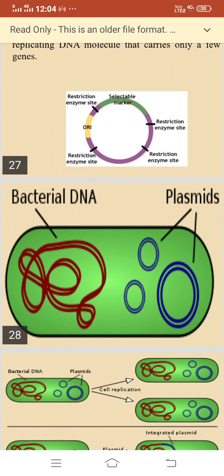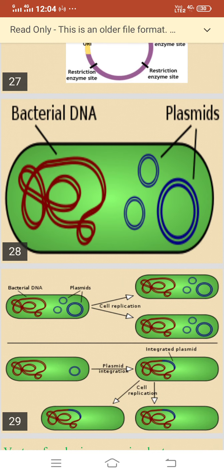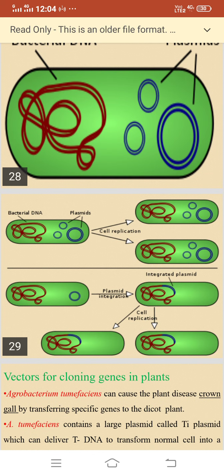So you can see the bacterial DNA and plasmids. So cell replication, the cell divides into two, replicates into two, and you can see plasmid integration in this particular diagram, and then cell replication is there.